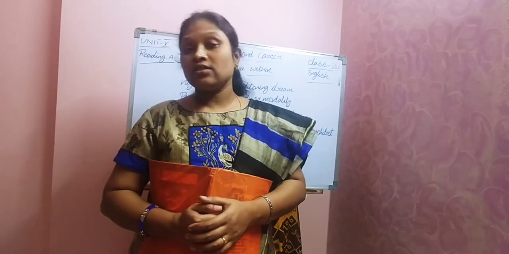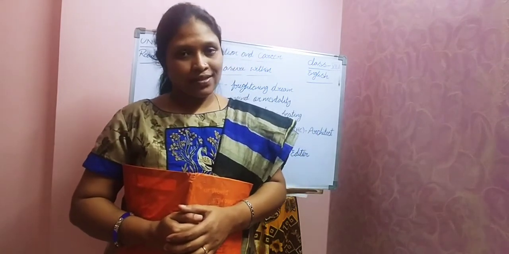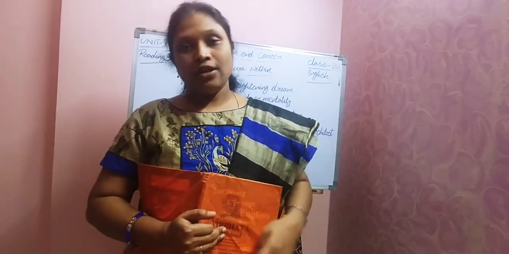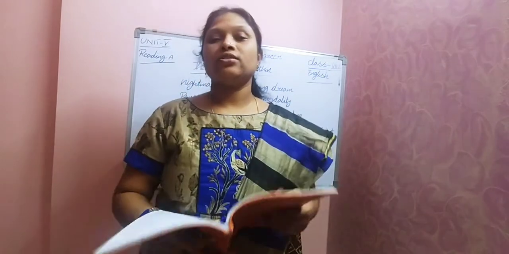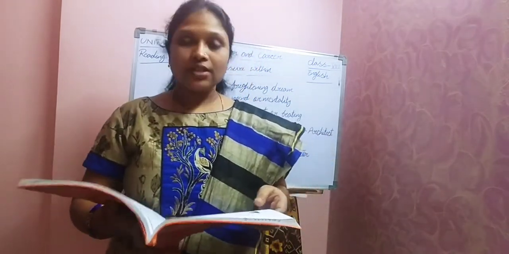Some great persons who achieved success in their life. How was their childhood? How they tried to reach their goal, we are going to see in this lesson. And anyway, before going to start the lesson, let's see the face sheet of this unit, children. So open your textbooks, open page number 17.